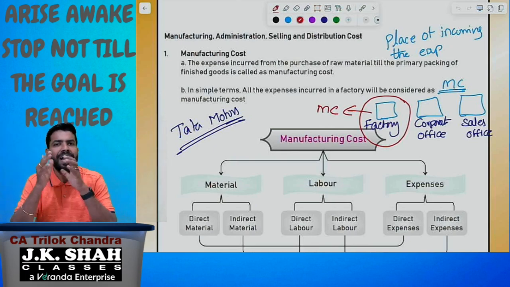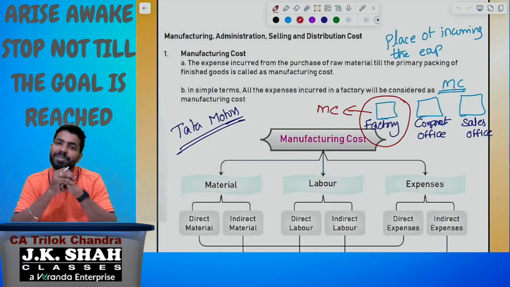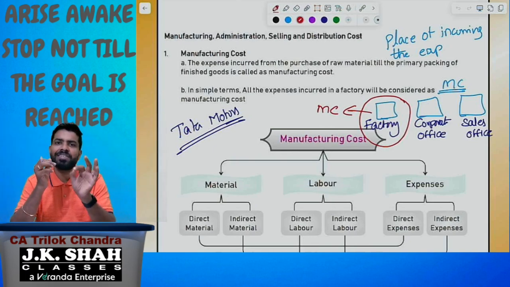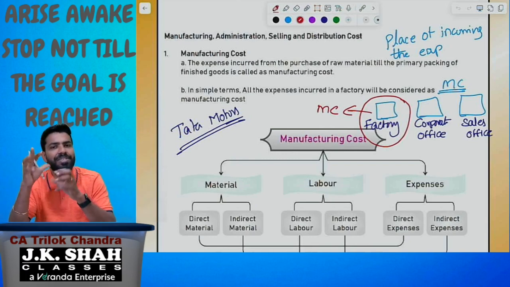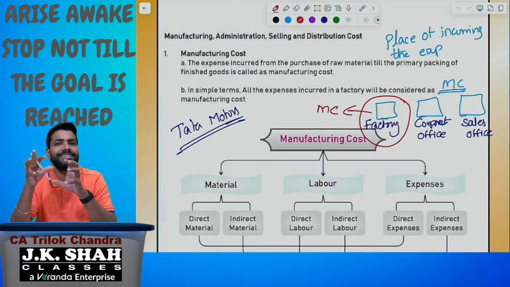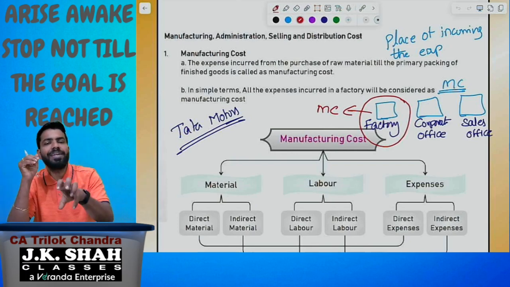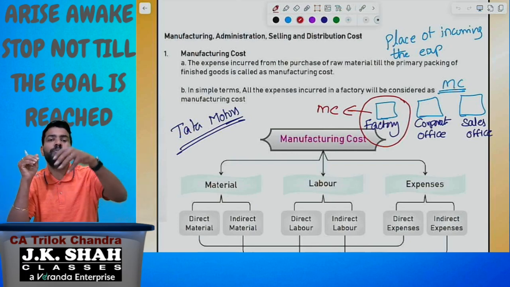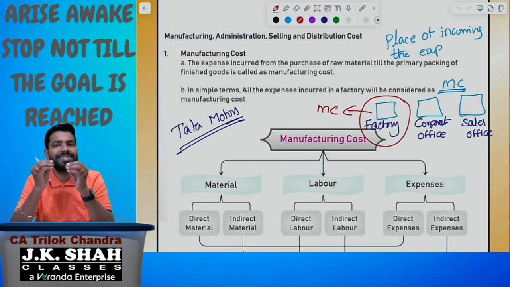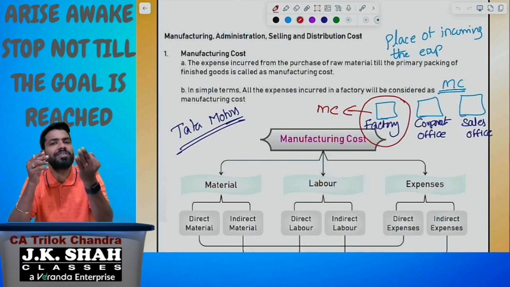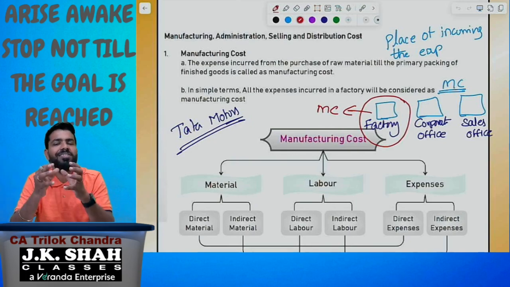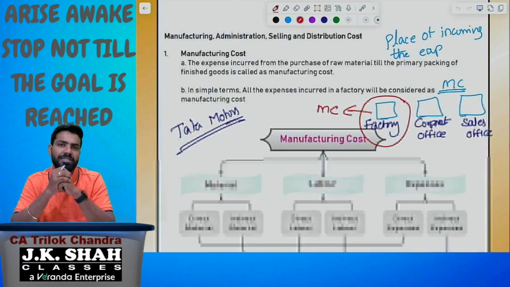Next, administration cost. What is administration cost? Expense incurred in the corporate office. Whatever expense is incurred in the corporate office, we call the administration cost. What is selling cost? Expenditure incurred to promote the sales. The best examples are advertisement, samples distribution, sales commission paid to the sales boys. All these things come under selling expenses.